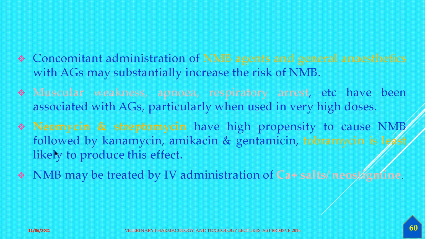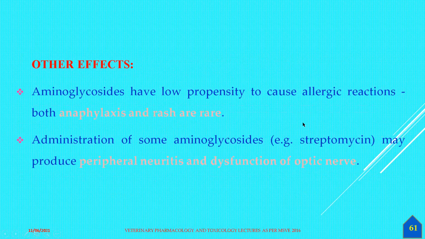Tobramycin has the least neuromuscular blocking action. If there is this toxicity and the owner says, doctor, you gave some injection and my animal is not able to move, you have to immediately treat the animal with IV calcium borogluconate or neostigmine, an acetylcholinesterase inhibitor. As for other effects, they have a low propensity to cause allergic reaction, which is rare.